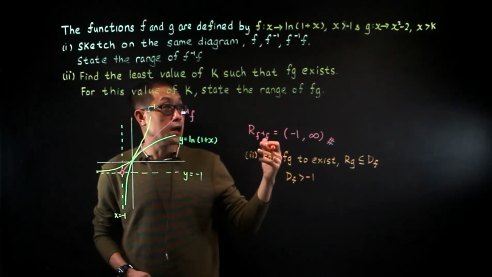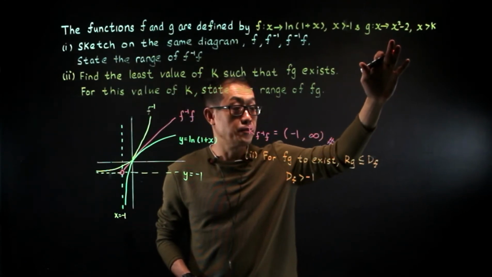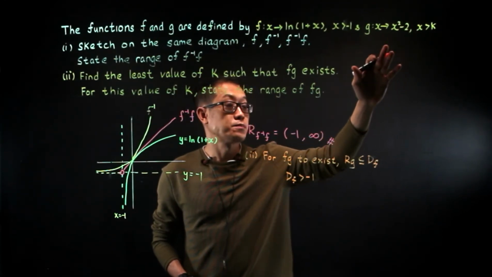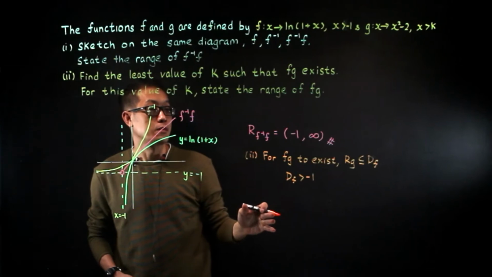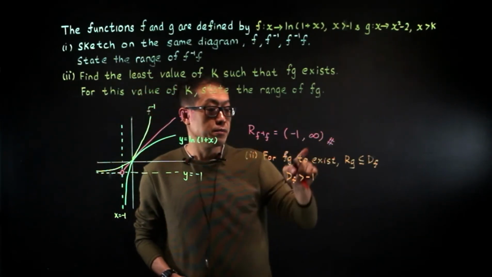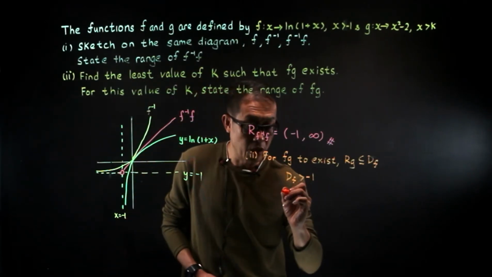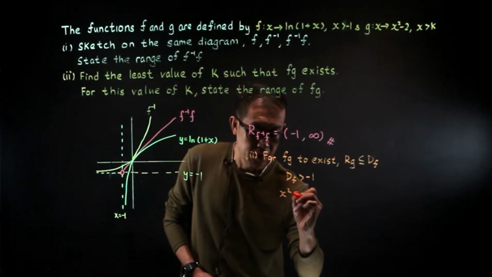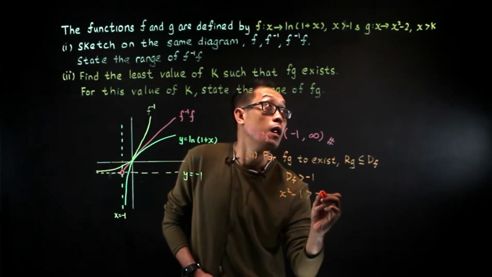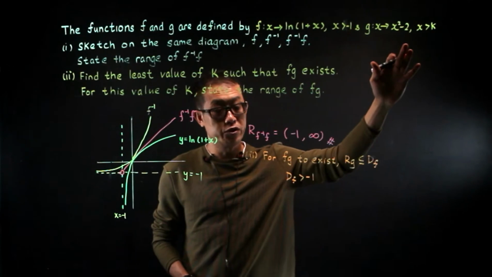You want to find the extreme of the range of g, all right? So you find that the range of g must also be greater than minus 1.